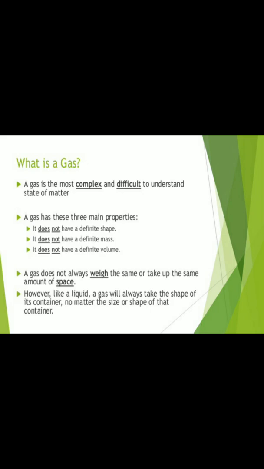Next one is gases. The atoms or molecules of gases are far apart, which means they are not close to each other. They hardly attract each other and are free to move where they like. That is why gases have no fixed shape or volume. They flow and fill up whatever space they get. Wherever the space they have, they will occupy.